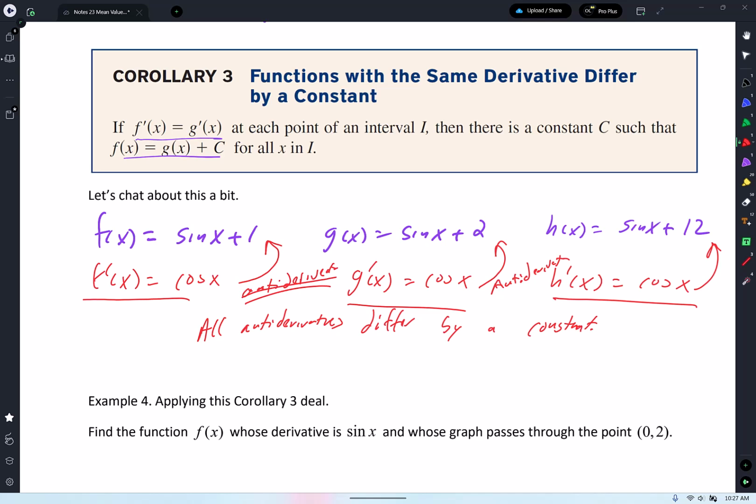So anytime you're doing the antiderivative of cosine x, you're going to say sine x. I guess here's what I'm trying to say. I'll just say it instead of writing it down because we're going to have a whole bunch of examples anyways. Anytime you do the antiderivative of cosine x, you're going to say sine x plus c. And you already know that because we've done it, but now we're doing it formally. Cool or not cool? Cool.